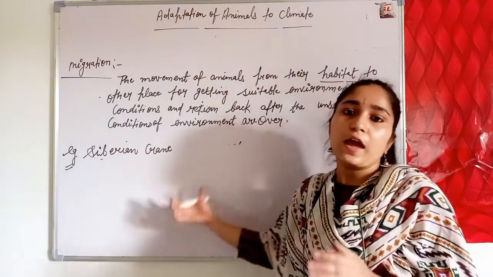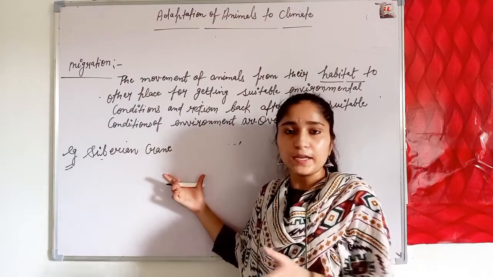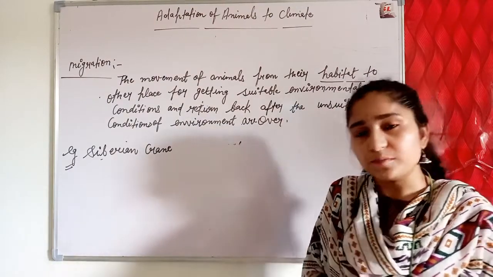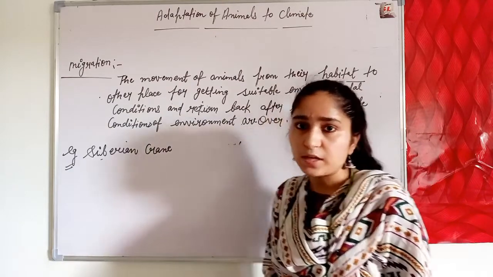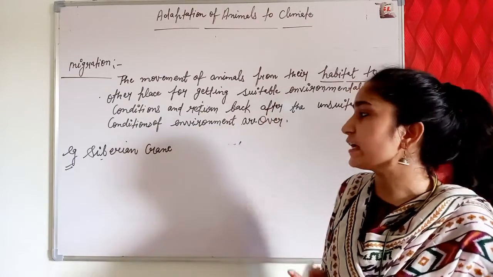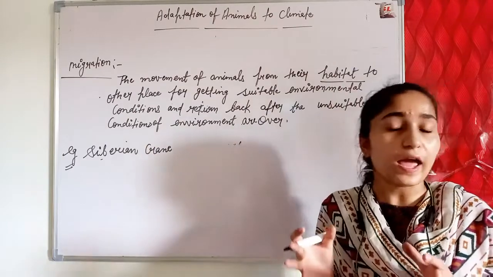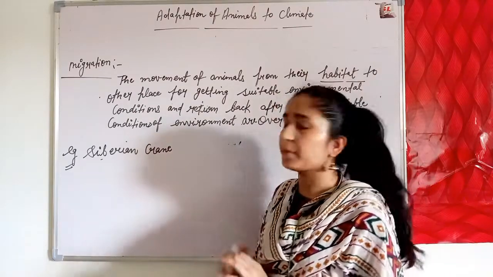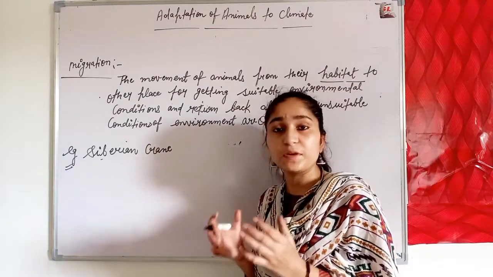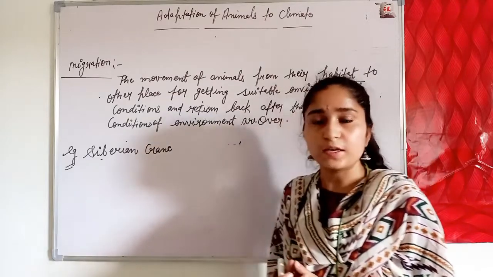Every year the Siberian crane migrates from its habitat to India, to regions in Rajasthan, for getting suitable conditions for survival. This is how Siberian cranes are adapted to survive extremely cold climate in their natural habitat. In the winter season they meet extremely cold conditions in their habitat, then they migrate to other places.